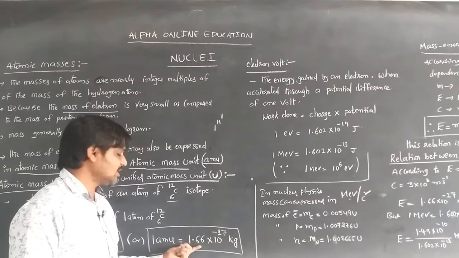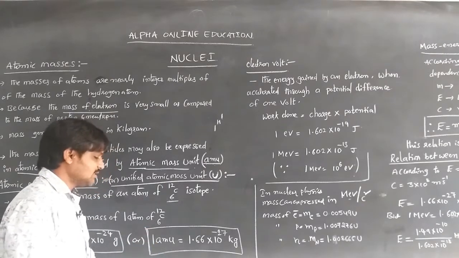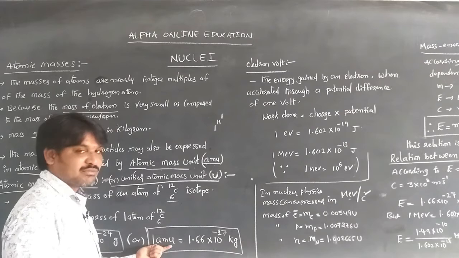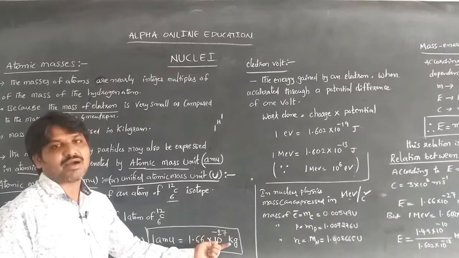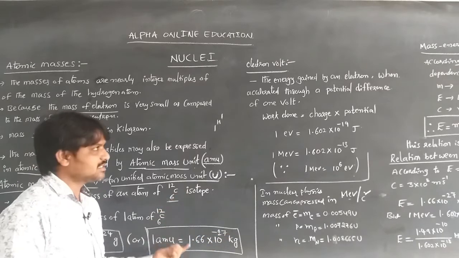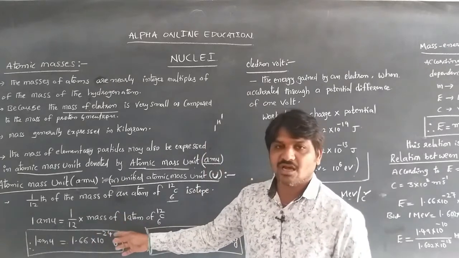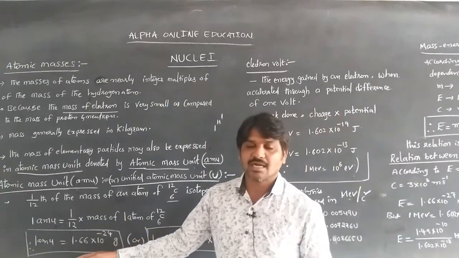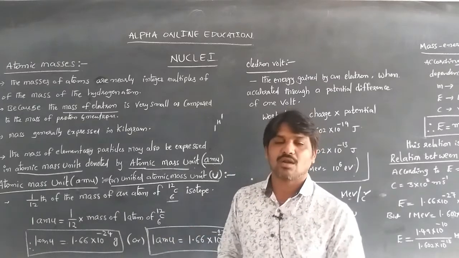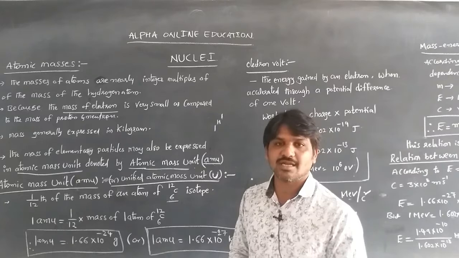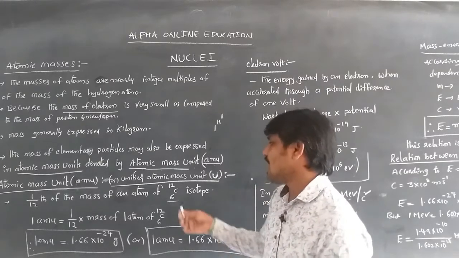This is valuable information about the atomic mass unit, useful in many cases: 1 atomic mass unit is equal to 1.66 × 10^-27 kilograms. Once again, the atomic mass unit is 1/12 of the mass of an atom of the carbon 6C12 isotope, and it is also called the unified atomic mass unit.